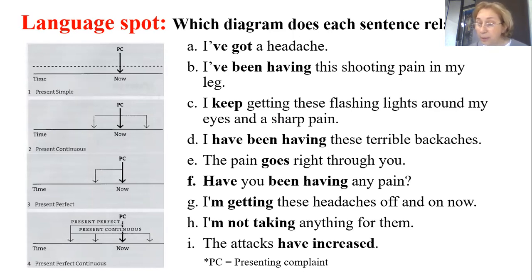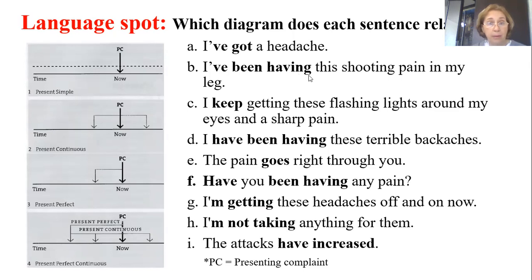Well, good. The next is Aus, please. Sentence B: I have been having this shooting pain in my leg. It's not present simple. Have been.